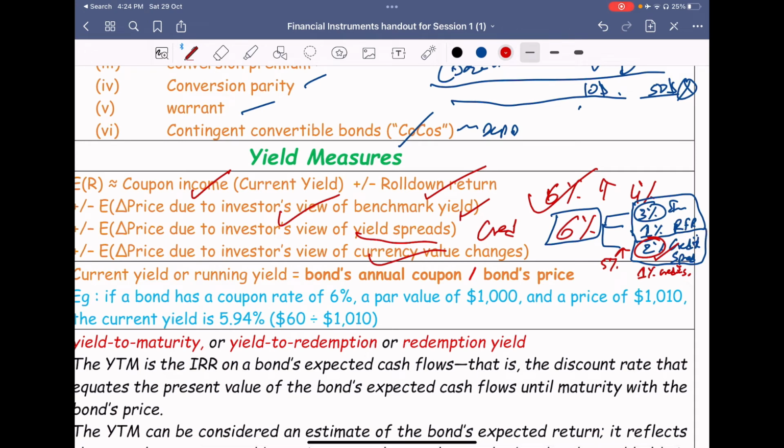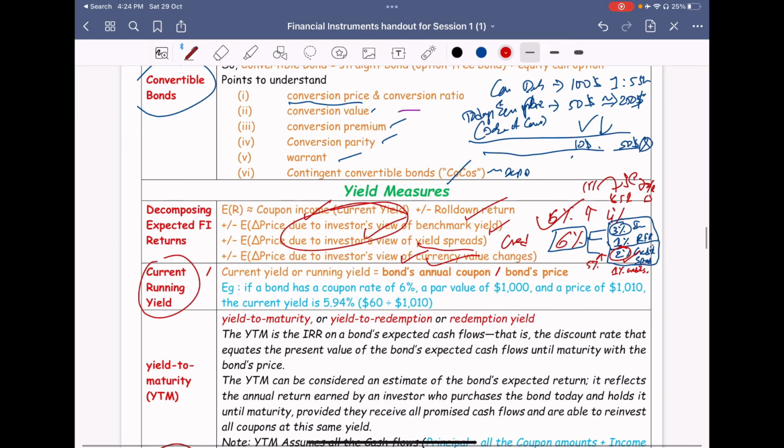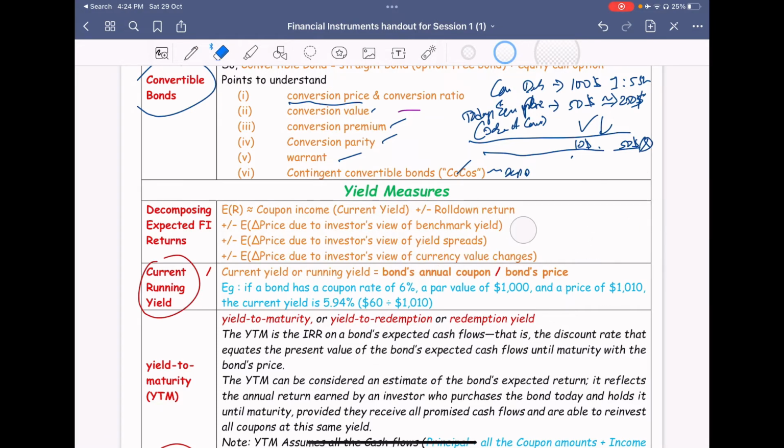Same as the currency value. You have invested in dollars at 70 rupees per dollar. Now it is like 83 or 85 rupees per dollar. So without investing anything more, already 15 rupees per dollar has been added. So there is a capital appreciation from the currency value. These are the possibilities of income from a bond, not just the interest income. These are the five other incomes. We'll be seeing them one by one, and hopefully today we will be able to see the roll down return and a little portion from this one.